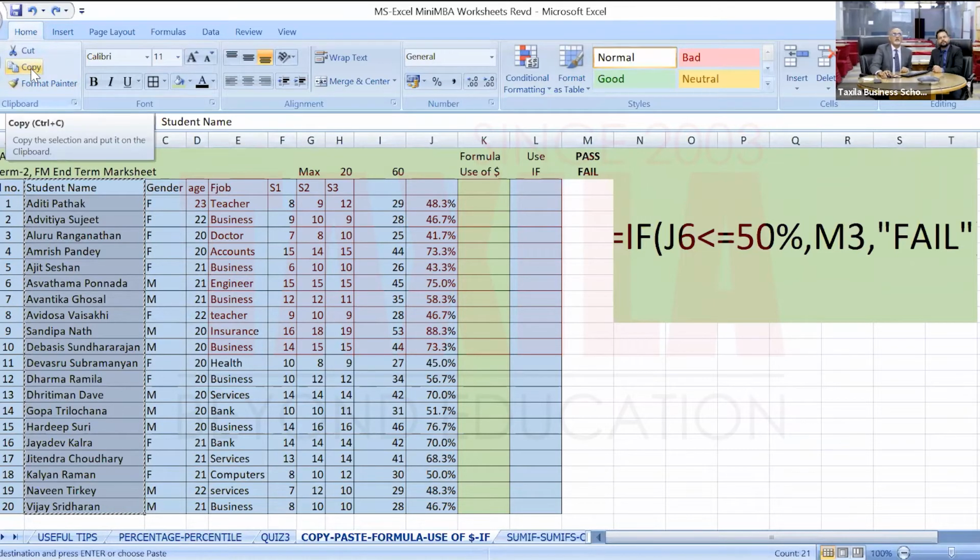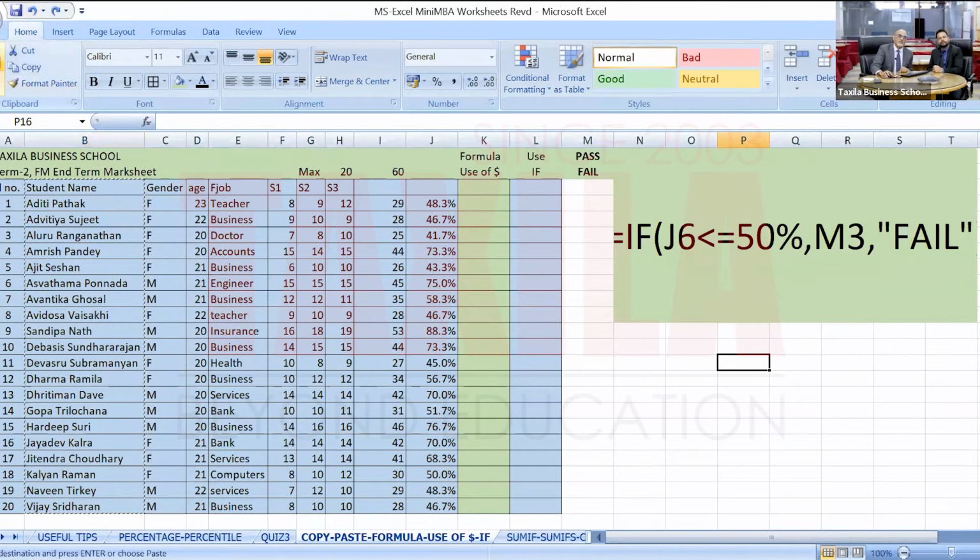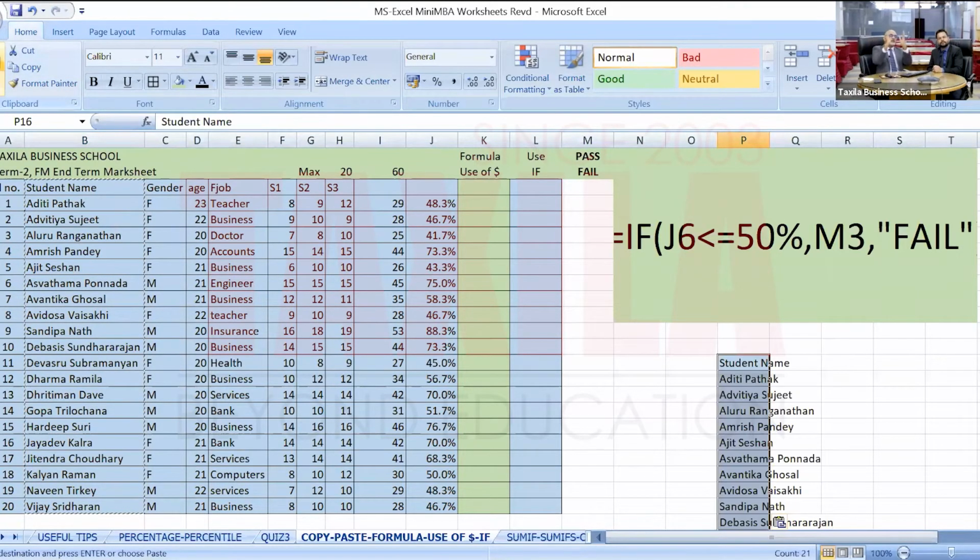I will copy it and then I will come to the new place on the right side and again say paste. Okay, so the names are there also and again at the new place. So this is copy, cut, copy, paste. Okay, we have done away with this. So I will just undo it. Okay, and let me go to the next function.